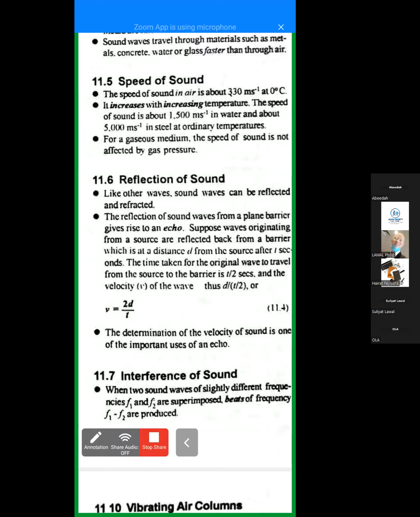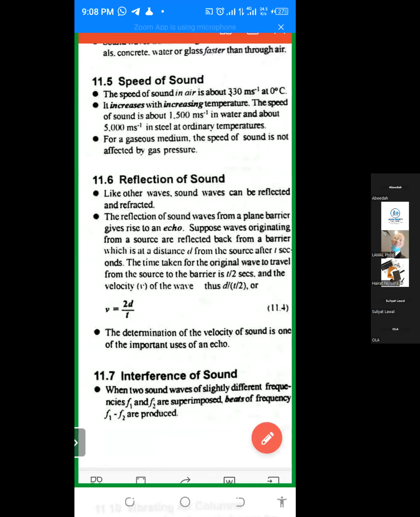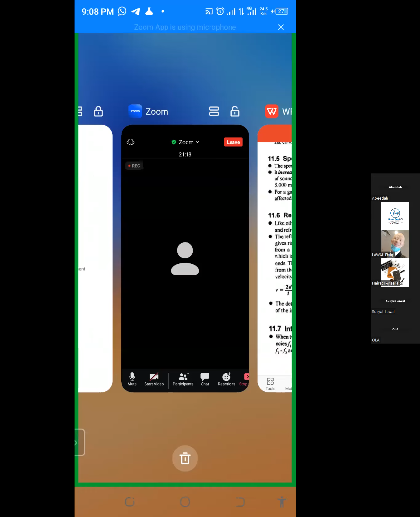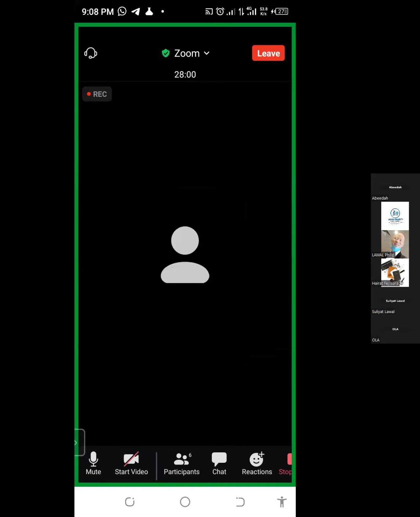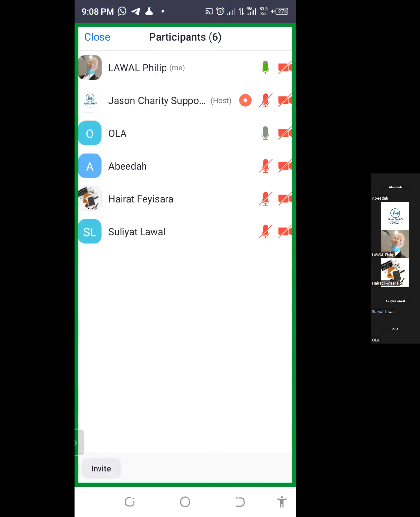I think we have some destructive superposition there. There is a sound below that is giving us concern. If your mic is on, can you help us mute it? Ola, please.